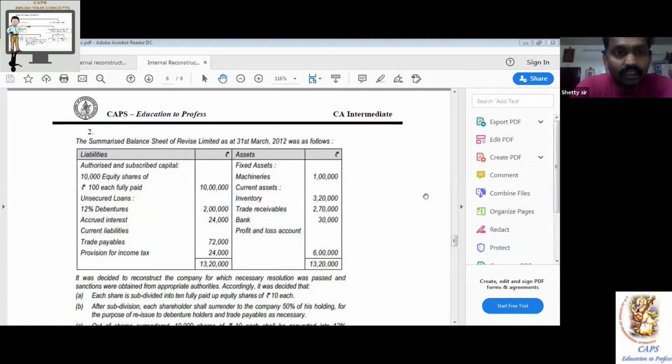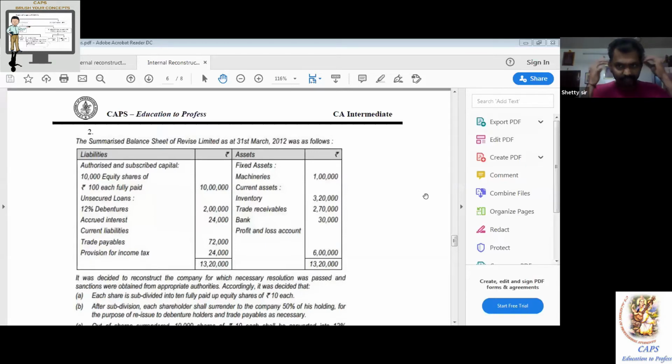If you look at internal reconstruction, as I said, there are two approaches. The first approach, the capital reduction approach, is the easy one. The share surrender approach is also easy, but amongst the easy ones it is slightly standard, especially this problem, because of the language, where in some places we may not interpret the language carefully. That's one of the beautiful questions. Okay, let us go through it.